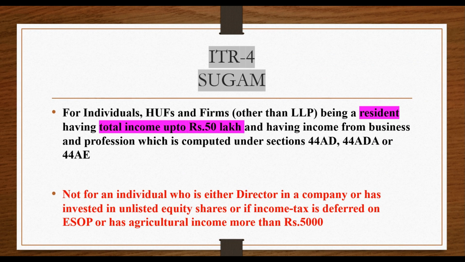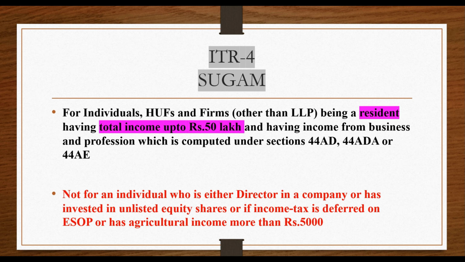So in ITR 1 and ITR 4, this phrase was present. Actually, Schedule AL is applicable only if total income exceeds 50 lakhs.